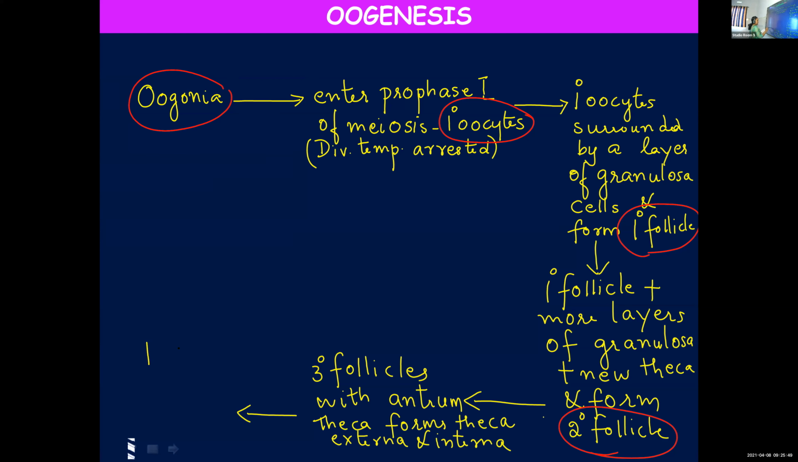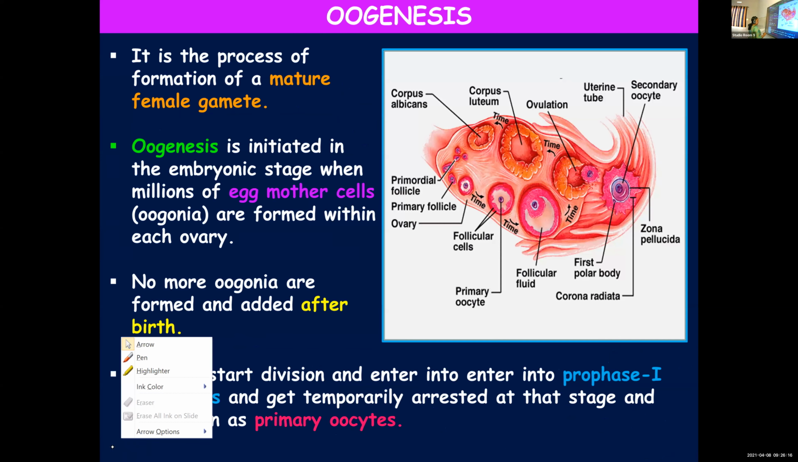Primary oocyte. Once they reach the tertiary follicle stage, the primary oocyte in tertiary follicle completes.